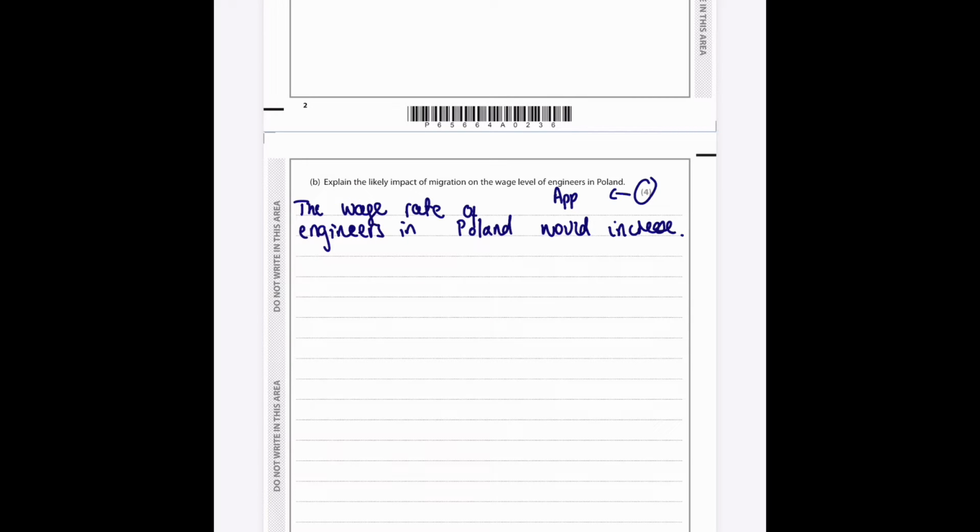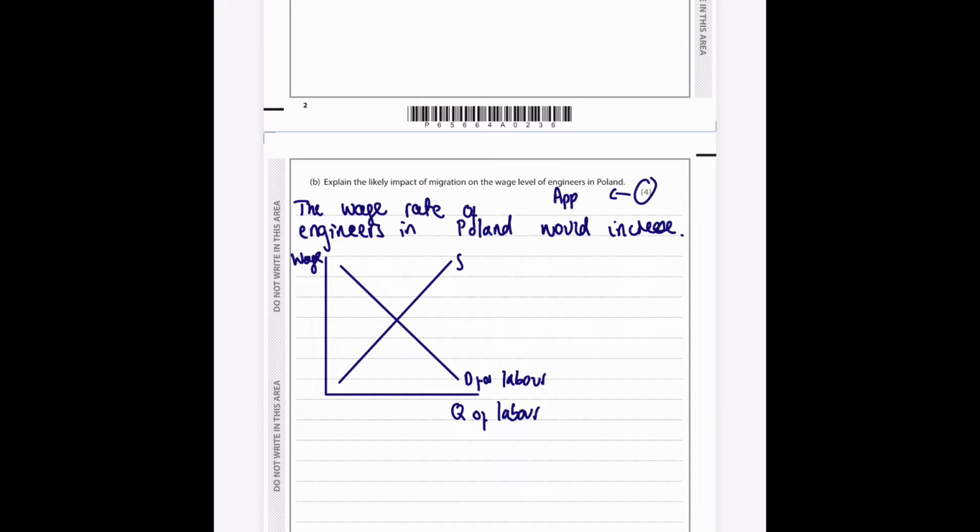Now the way that I like to do this, and you can always do this in your exam, is you can draw a diagram to show the impact. So we can use a labour market diagram to show that this is the case. I've got wages on the y-axis, and quantity of labour, or Q of labour, on the x-axis, and I've got the demand for labour, which comes from firms, and the supply of labour, which comes from households. So initially, we would have this given wage rate W1 and given quantity of labour Q1.